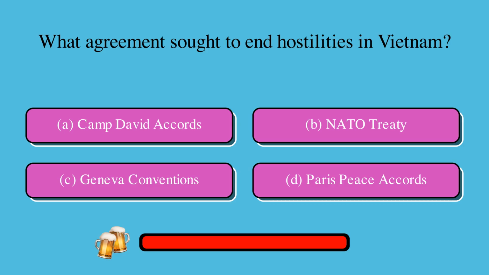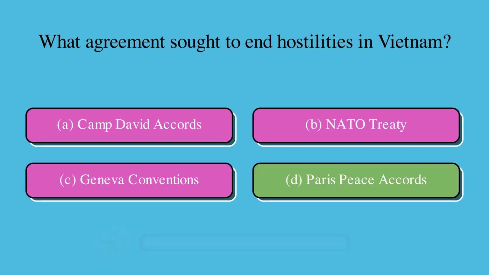What agreement sought to end hostilities in Vietnam? Is it A, Camp David Accords, B, NATO Treaty, C, Geneva Conventions, or D, Paris Peace Accords? The correct answer is D, Paris Peace Accords.